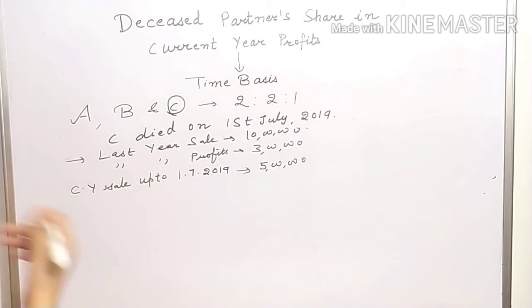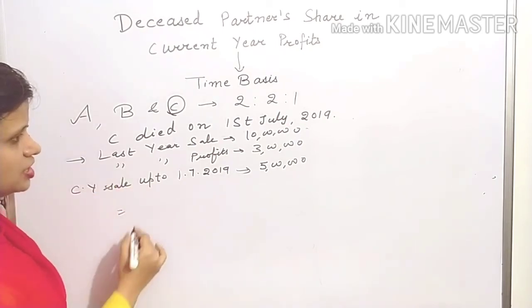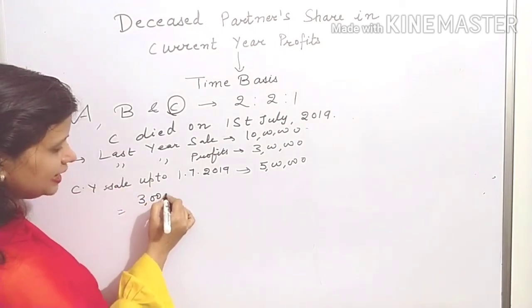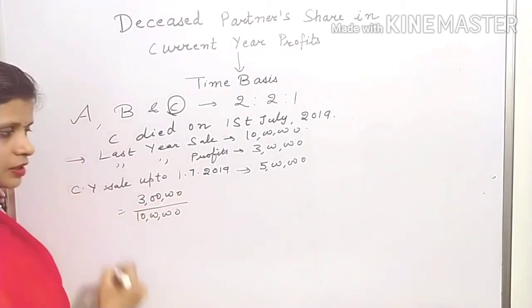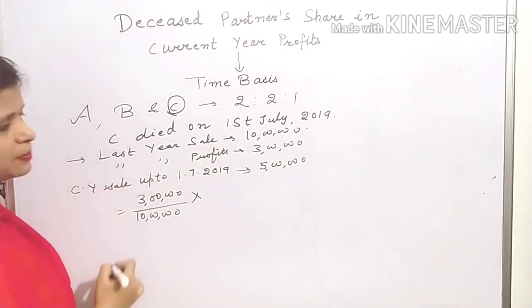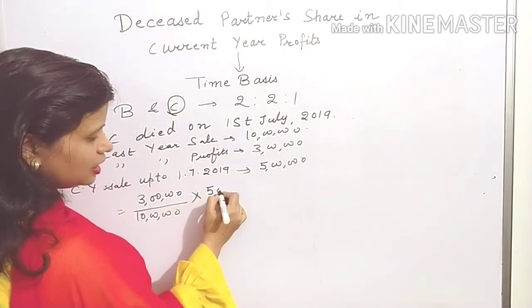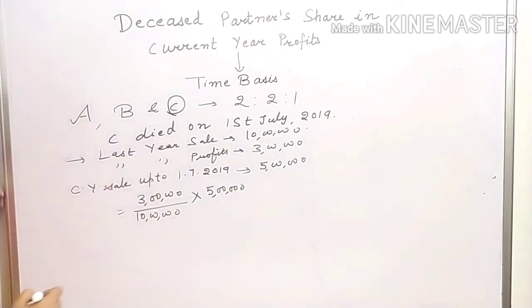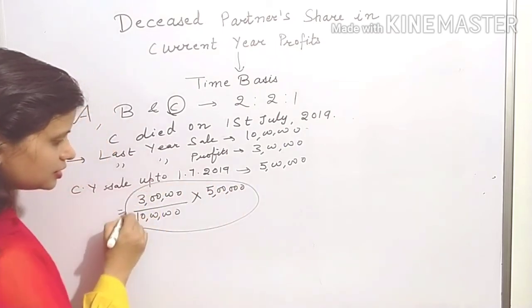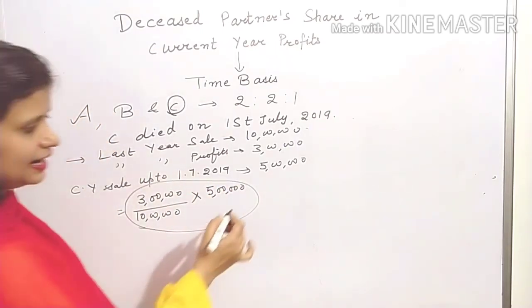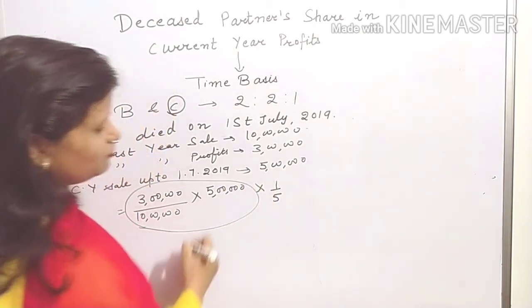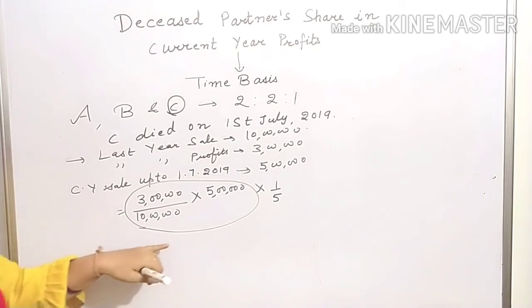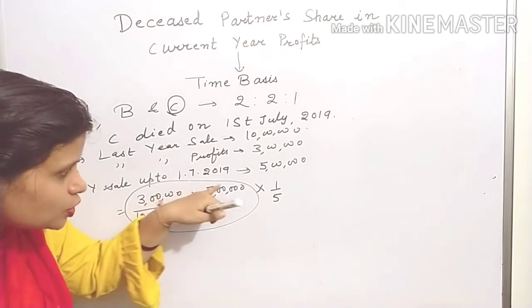Then how will you calculate? Last year you have earned a profit of 3 lakh on a sale of 10 lakh. During these 3 months, how much sale have you made? 5 lakh. So this will be the profit on a sale of rupees 5 lakh, and in this profit you will calculate C's share, 1 by 5. This is the profit up to 1st July.